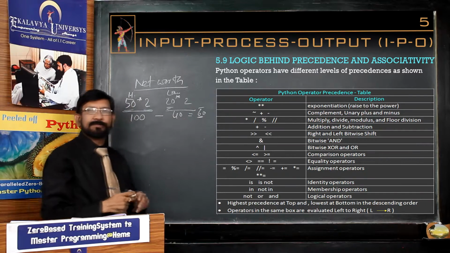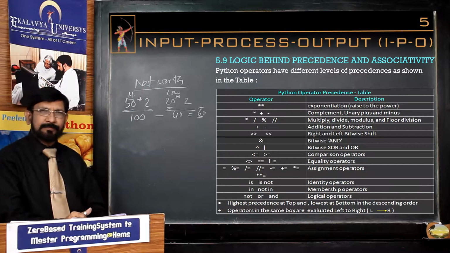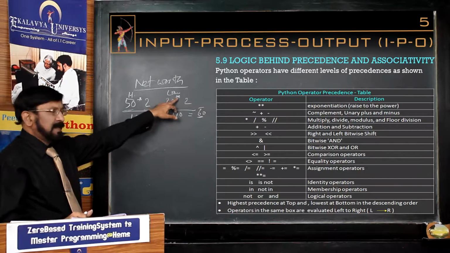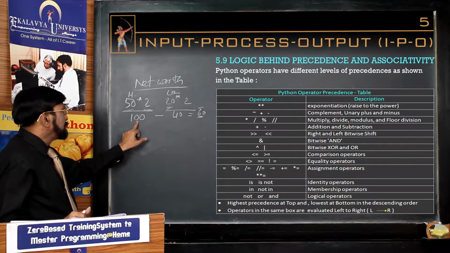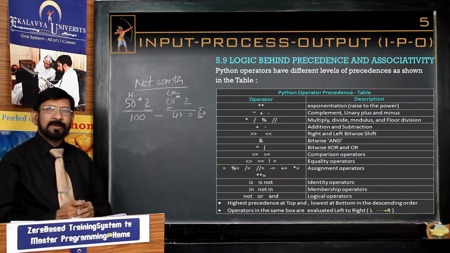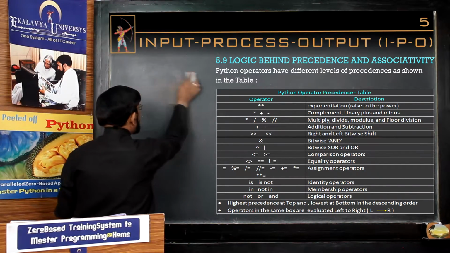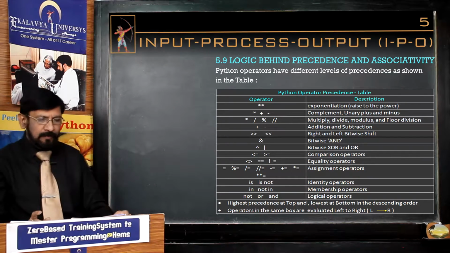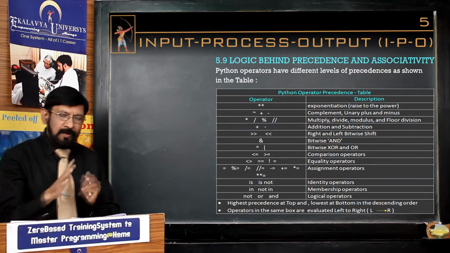This is the net worth. So in this case, minus and multiplications are there. Actually, multiplication is having higher priority, so you calculate that first. Thereafter, 100 minus 40, you are arriving at 60. This is the logic.